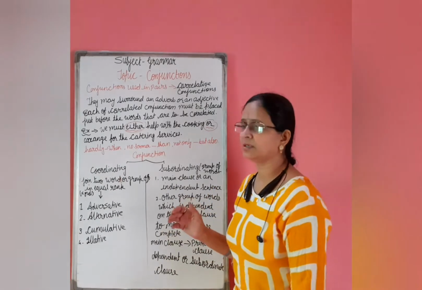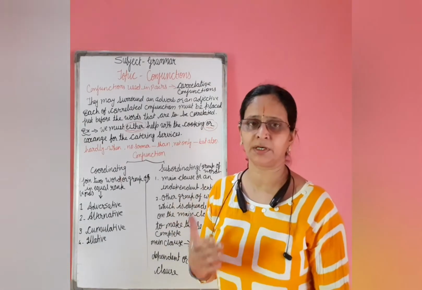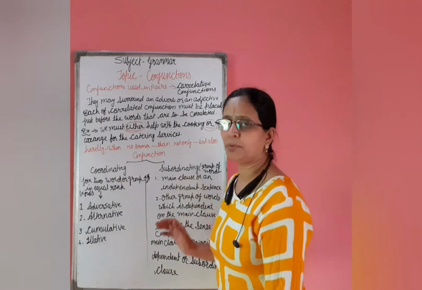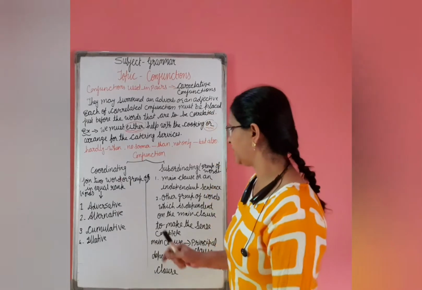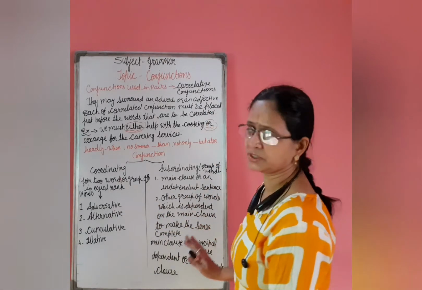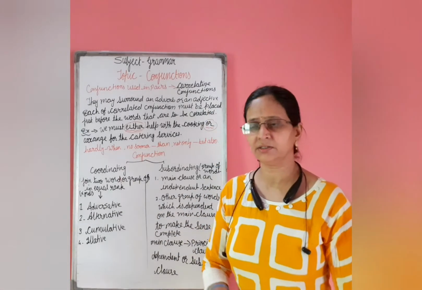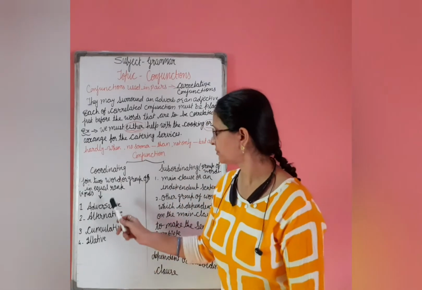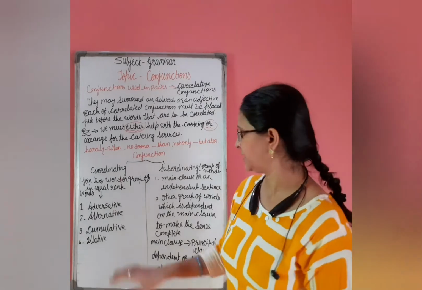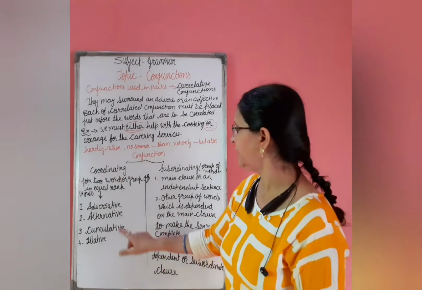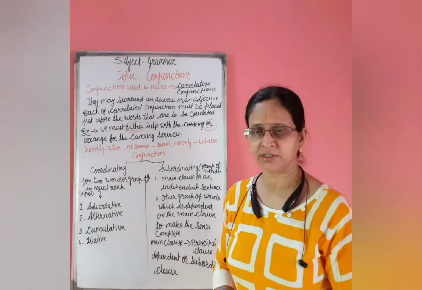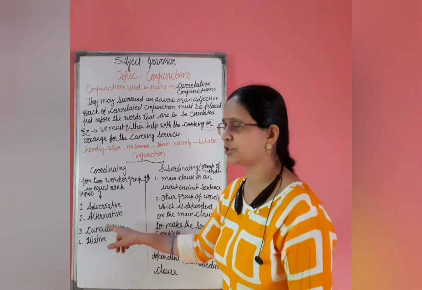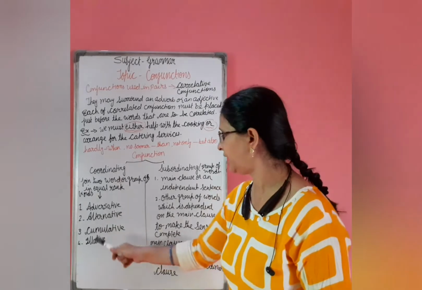We will study this when we come to the chapter on clauses, and we will come to know the detail of that. Here I am telling you mainly two kinds of conjunctions are there, coordinating conjunction and subordinating conjunction. Coordinating has various types. ये इनके 4 टाइप्स यहाँ बताए हैं फिलहाल, that is adversative coordinative conjunction, second alternative coordinative conjunction, third cumulative coordinative conjunction and illative.